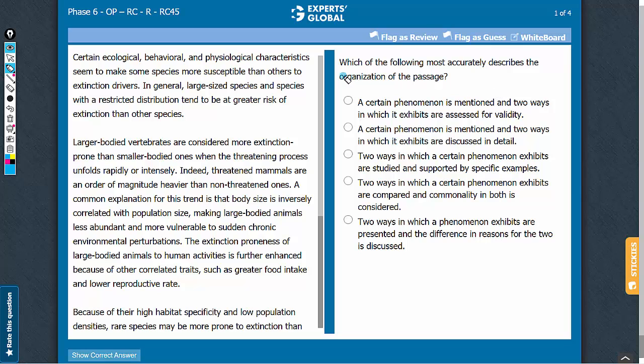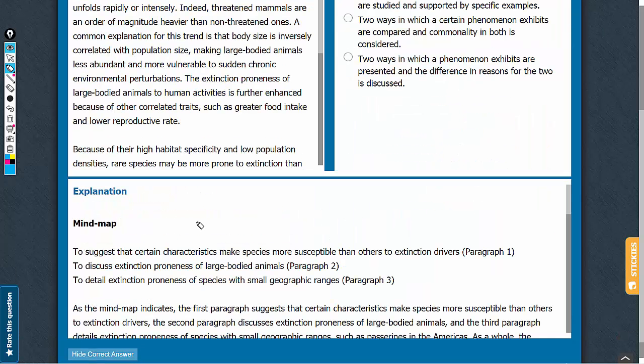The question is asking about the organization of the passage. This is a structure-based question, so we need to look at the mind map. As per the mind map, the first paragraph talks about certain characteristics that make species more susceptible to extinction. And then the second paragraph talks about large-bodied animals and why they are more extinction prone. And the third paragraph talks about species with small geographic ranges and why these species are more extinction prone. So the passage is organized such that an idea is introduced and two specific cases of the idea are discussed.